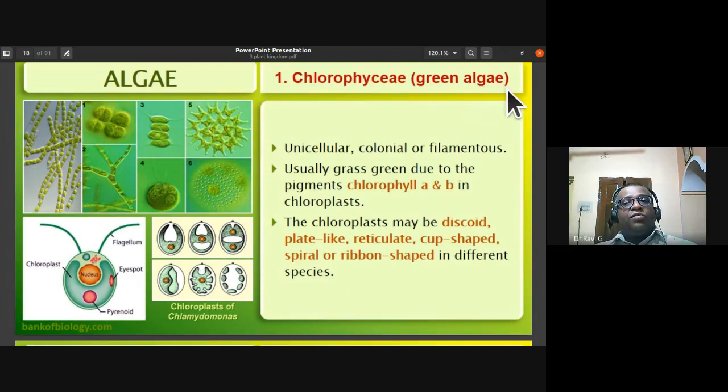Chlorophyceae, the green algae, are unicellular, colonial, or filamentous. Chlamydomonas is unicellular, Volvox is colonial, and the filamentous form you notice in Ulothrix or Spirogyra. The pigments they have are chlorophyll a and b, because of which they are green in color. The chloroplasts are discoid, reticulate, cup shaped, or ribbon shaped in different species.